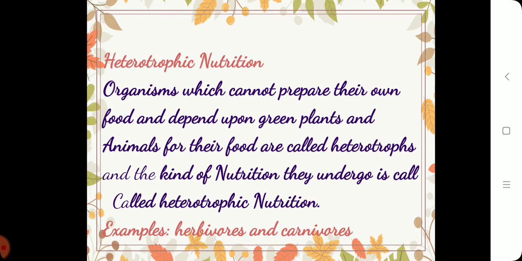Let us study what is this heterotrophic nutrition. Organisms which cannot prepare their own food and depend upon green plants and animals for their food are called heterotrophs, and the kind of nutrition they undergo is called heterotrophic nutrition. For example, herbivores, such as cow and deer, cannot prepare their own food; they depend upon plants. Another example, carnivores, tiger and lion, cannot prepare their food and they get their food from the herbivores. So these are the examples for heterotrophs, and the mode of nutrition is heterotrophic nutrition.